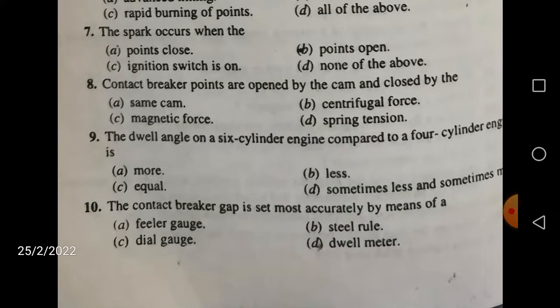Alright, the contact breaker gap is set most accurately by means of, this is a good question, friends: feeler gauge, or steel rule, or dial gauge, or dwell meter. This is your dwell meter. So what is feeler gauge? It measures the clearance between surfaces. Steel rule is used for normal measurement, and dial gauge looks at the shaft for misalignment, etc. So the contact breaker gap is set most accurately by means of a dwell meter.